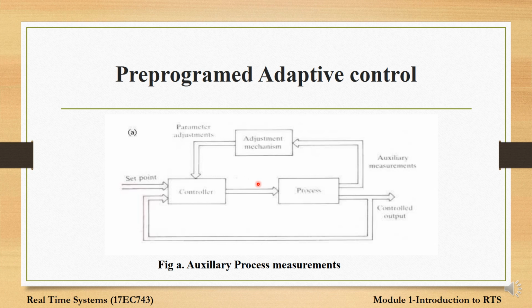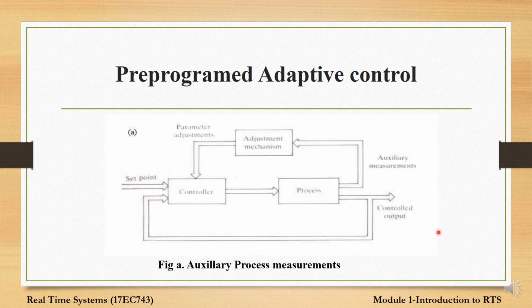So if the process exhibits predictable variations, then adaptation of controller parameters can be programmed or scheduled. The variations in the processes are identified by measuring the auxiliary variables. These auxiliary variables must be selected in such a way that they correlate well with the process control dynamic changes. Hence, the appropriate values of the controller parameters are mapped to the values of the auxiliary process variables.